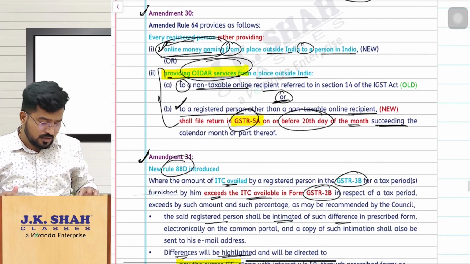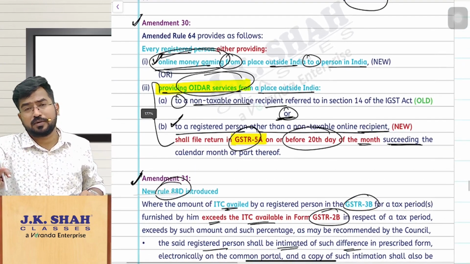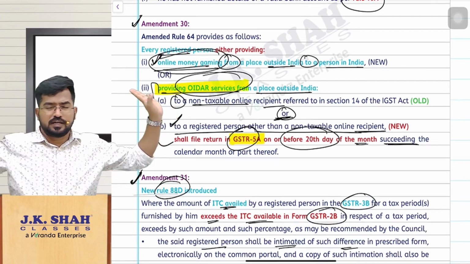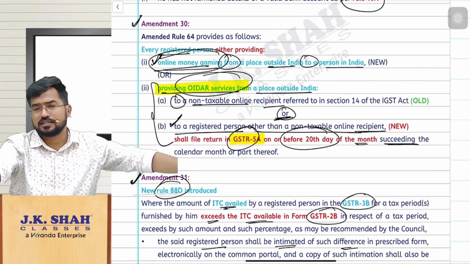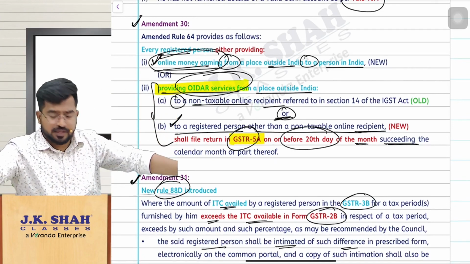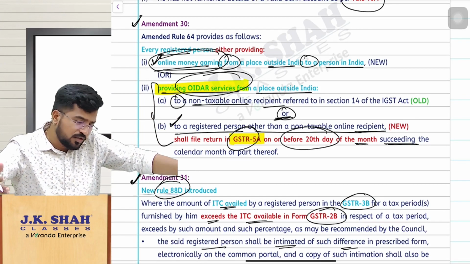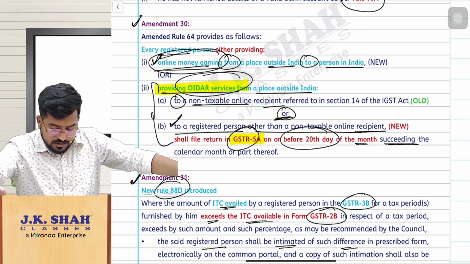Simple things. I repeat, this is nothing but you are providing online money gaming or you are supplying OIDR services from a place outside India to a person in India. Just remember that. You have to follow GSTR 5A. Next month 20th you have to file. OIDR services, whether the recipient is a non-taxable online recipient or a registered person, it doesn't matter.